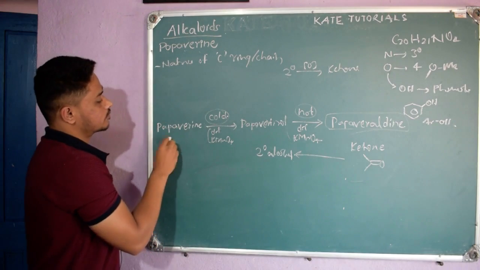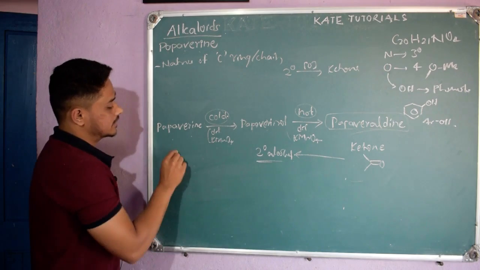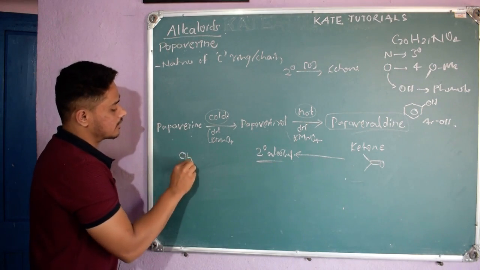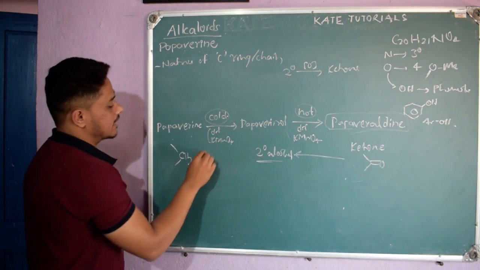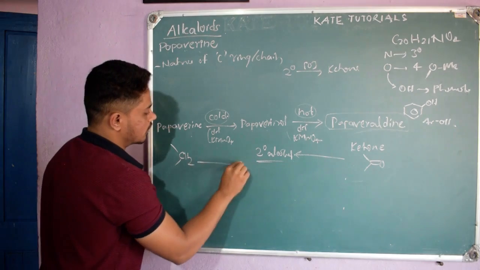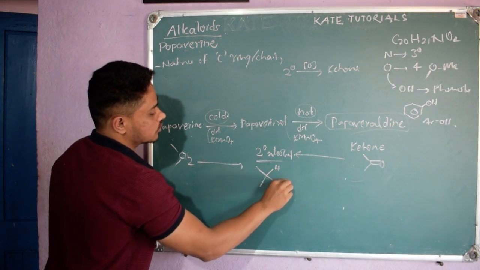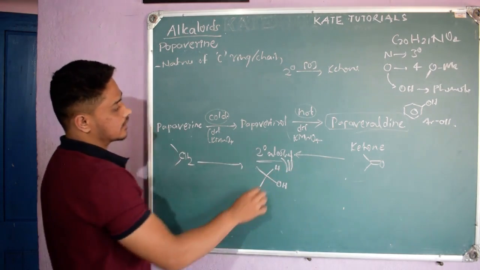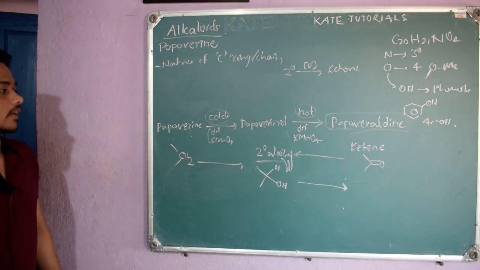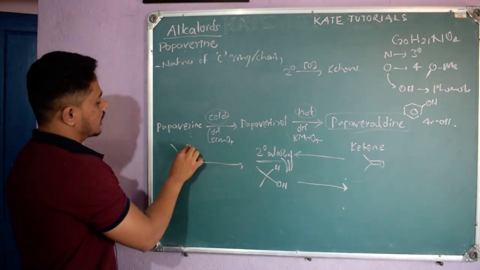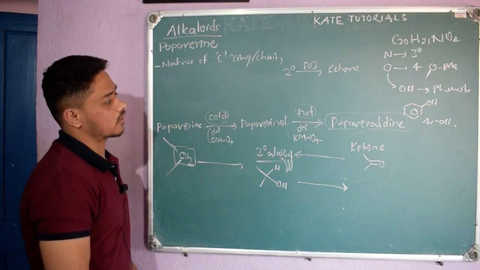And in papaverine, when we add cold dilute KMnO4, we get this secondary alcohol, which means it should contain a CH2 group, like this. So they concluded that a CH2 group was there; when they added dilute KMnO4, one H stays and the other H becomes OH, so they got a secondary alcohol, right? Further, when they added hot KMnO4 they got this ketone. So they concluded there is one CH2 group like this which is bonded to some other side chain or ring.